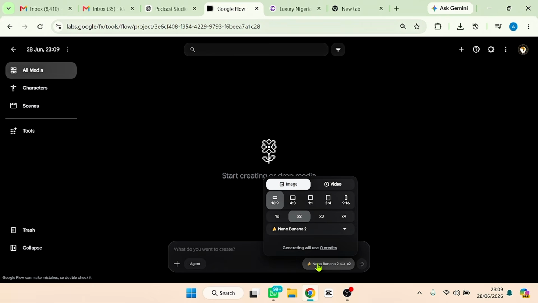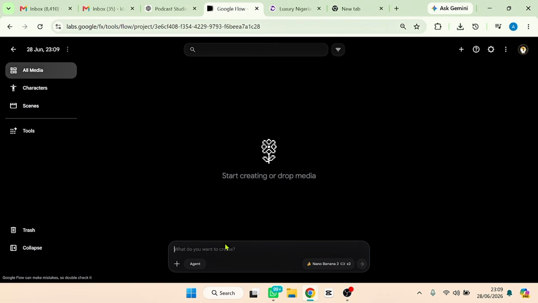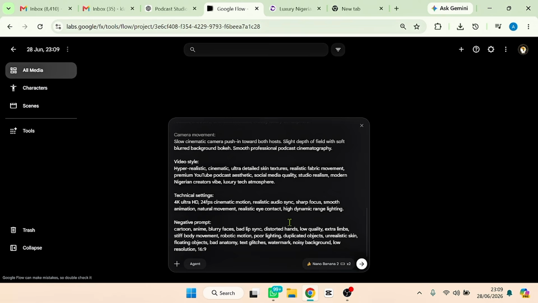So when you click it, you are going to see image or video, right? For the purpose of this video, it is image. So click the image and also select your aspect ratio. For this, we are going to be using 16:9, and then select your output per prompt. Okay, put it on X2, that is 2 images per prompt, and then go ahead and paste the prompt that we just got, and then go ahead and hit OK.